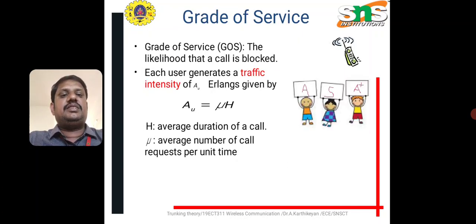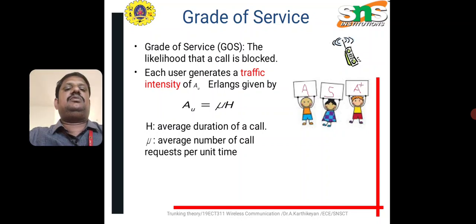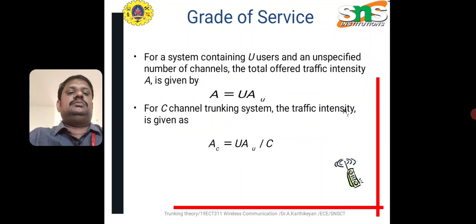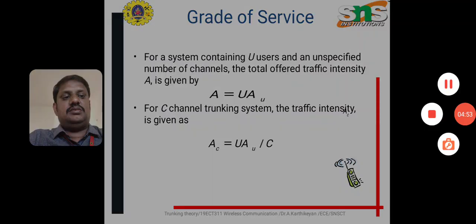Then grade of service, that is GoS. Grade of service is the likelihood that a call is blocked. With the help of traffic we are able to communicate. These are the grade of service equations. Grade of service is an important thing, showing how the service is provided with the help of mobile communication. Thank you.